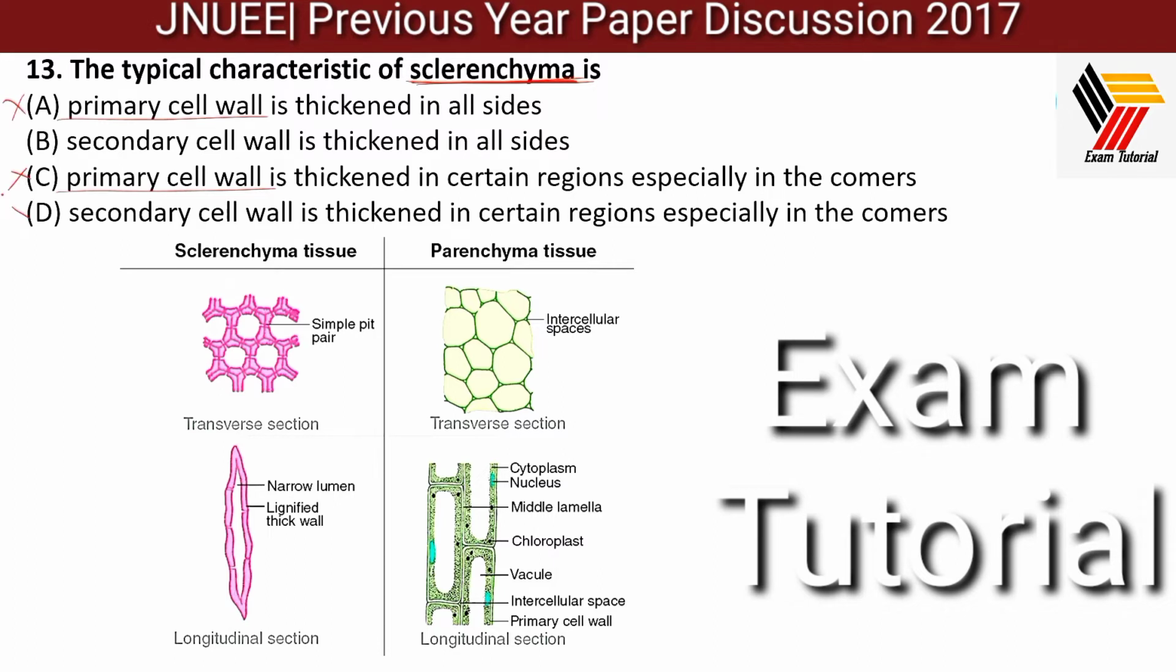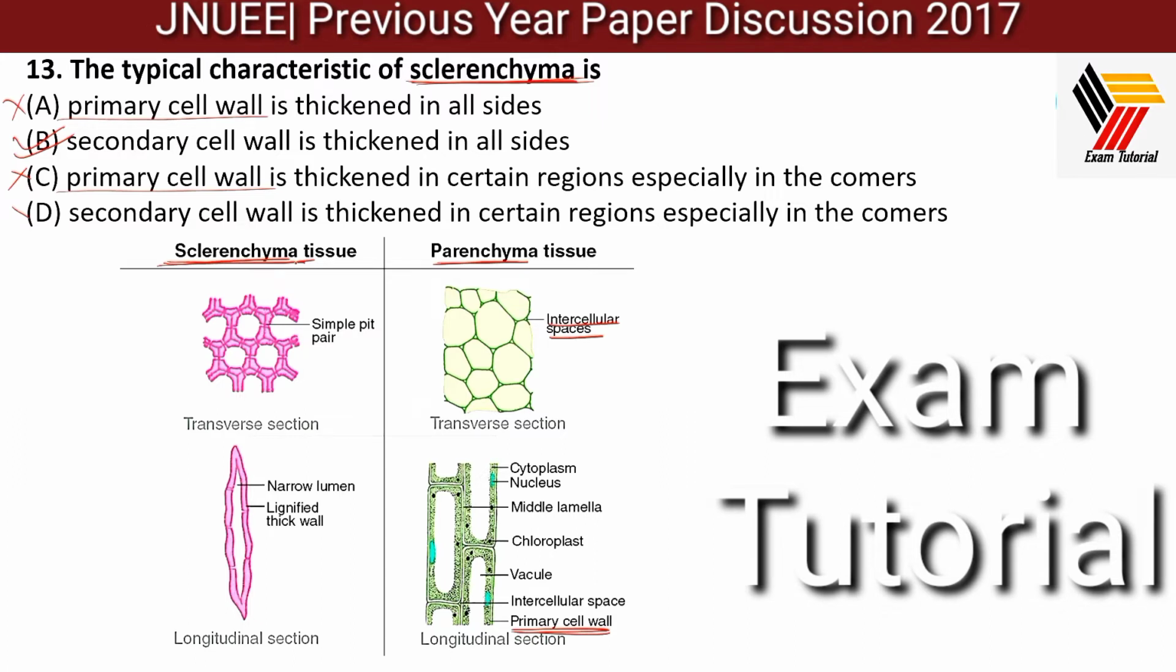Secondary cell wall is thickened in all the sides. Yes, this is more true about the sclerenchymatous tissue. If you are talking about the parenchyma, a primary cell wall is present, and apart from it there is no secondary cell wall formation. The walls will be very thin, and the cell will be filled with a lot of cytoplasmic content. Parenchymatous cells are mainly meant for storage. But sclerenchymatous tissues are generally dead tissues. Most of the time, though, some living sclerenchymatous tissues are also present.